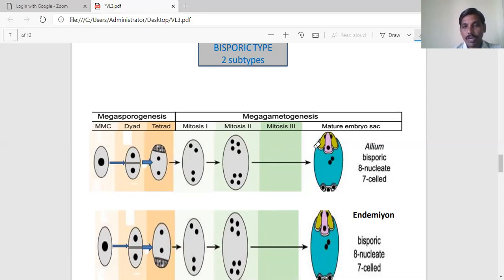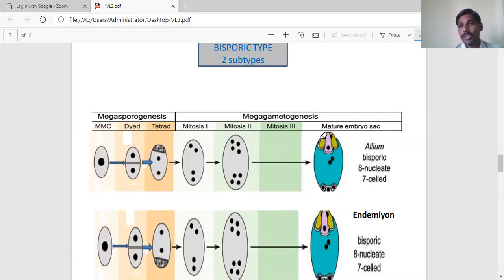Among the 4, one nucleus migrates toward the center, and in the same way, from the lower 4 nuclei, one nucleus migrates toward the center. After migration of the one nucleus, 3 nuclei remain.